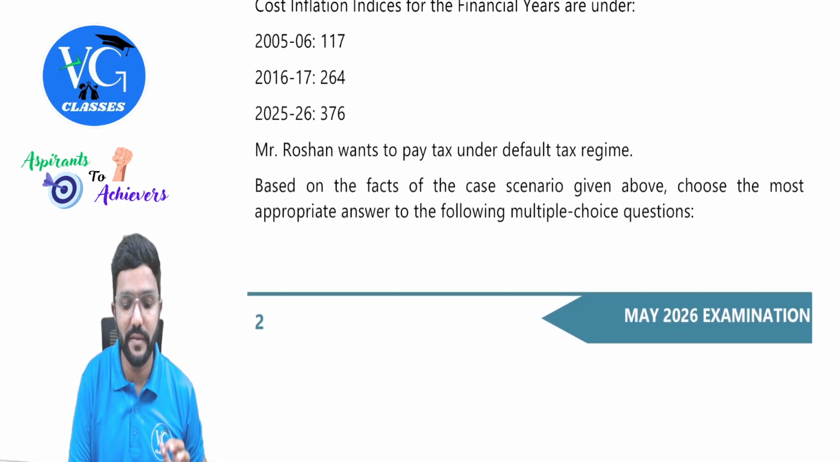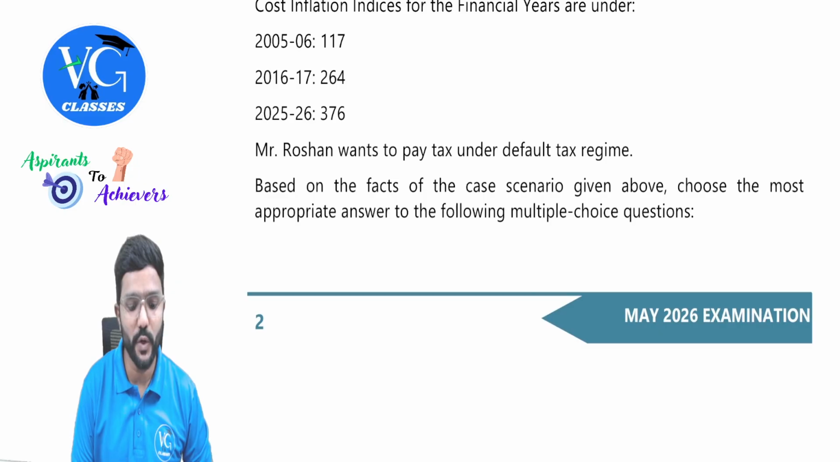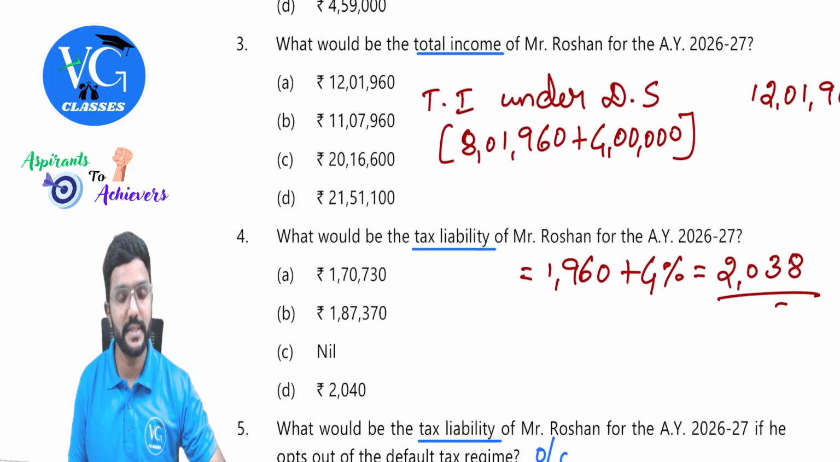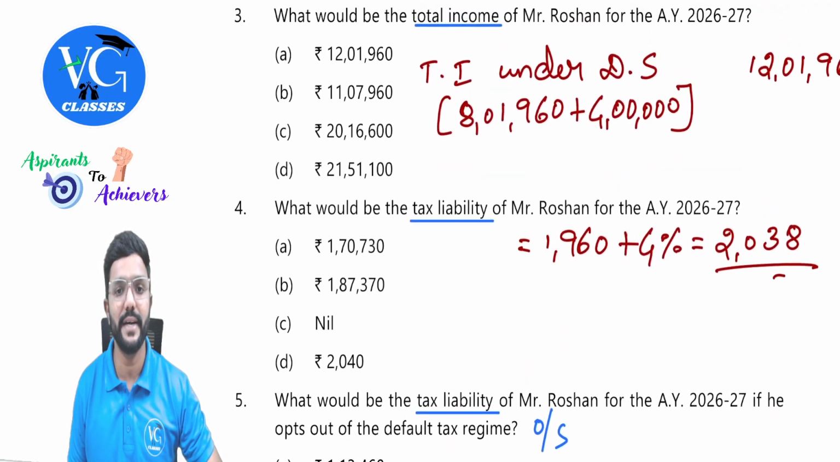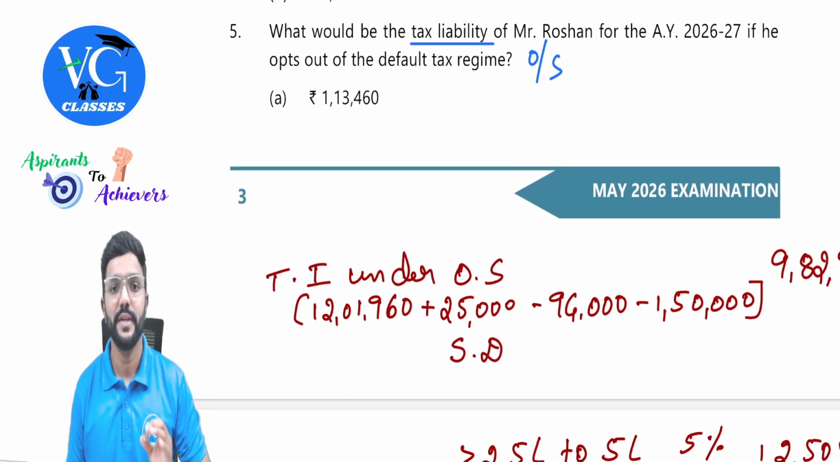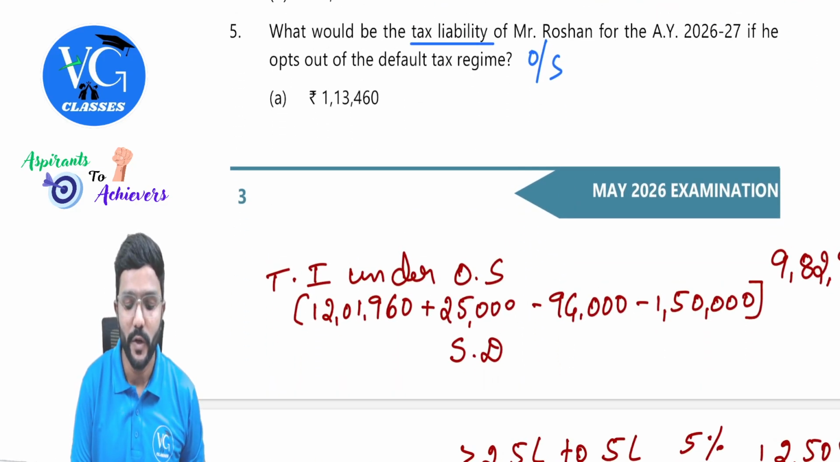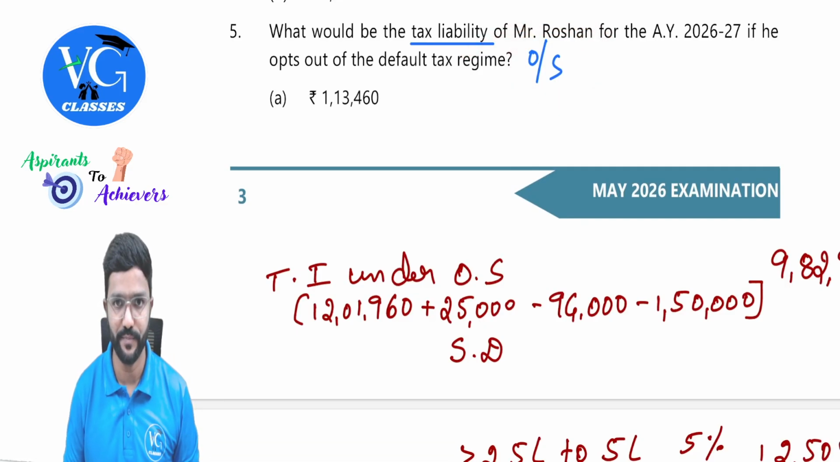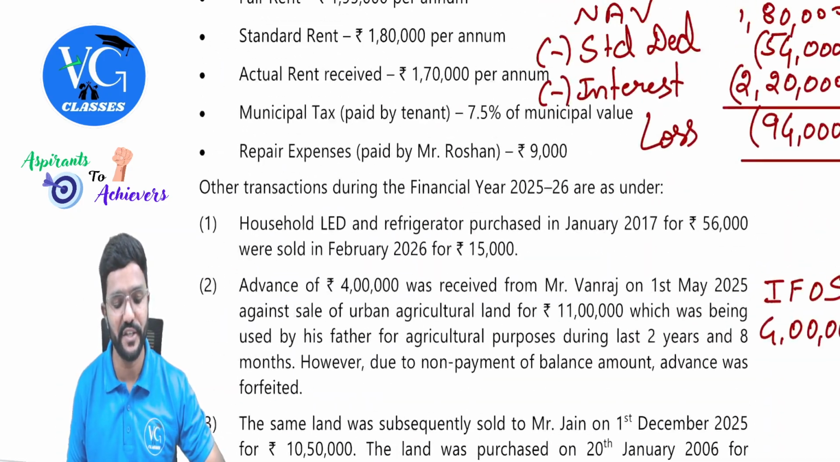So here they are given using Mr. Roshan, this line. Mr. Roshan wants to pay tax under default regime. So when they ask the total income and tax liability, guys, that is the third and fourth requirement, it will be under default regime. Whereas under fifth question, they have clearly asked we need to follow the optional scheme because he is opting out of default regime. Got it? Fine. Now we will go and read the information.